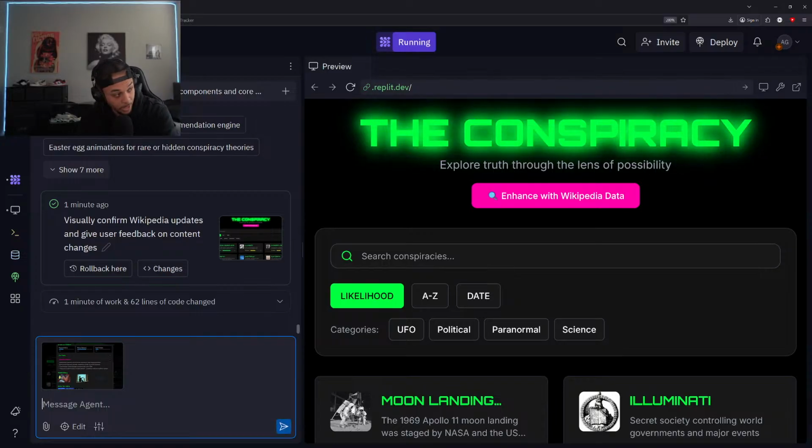reorganize this information based on the Wikipedia articles, right? So instead of having this information here and having Wikipedia fill in the blanks, it doesn't seem like it's actually filling in a blank. So what we're gonna do is we're gonna reorganize this website based on the average information that would be in Wikipedia. So all we gotta do is say error,